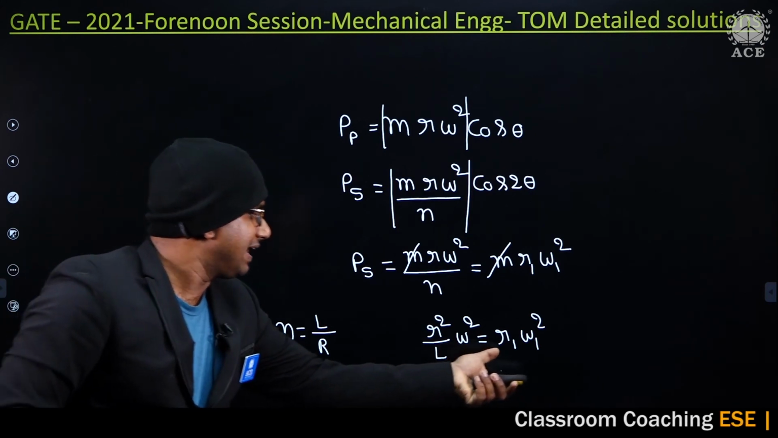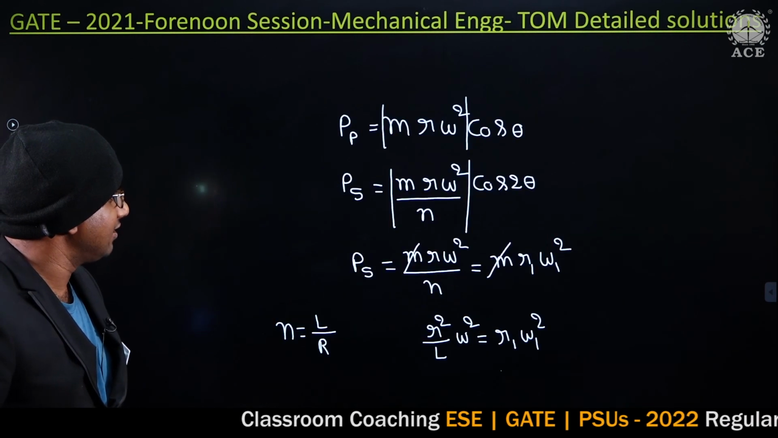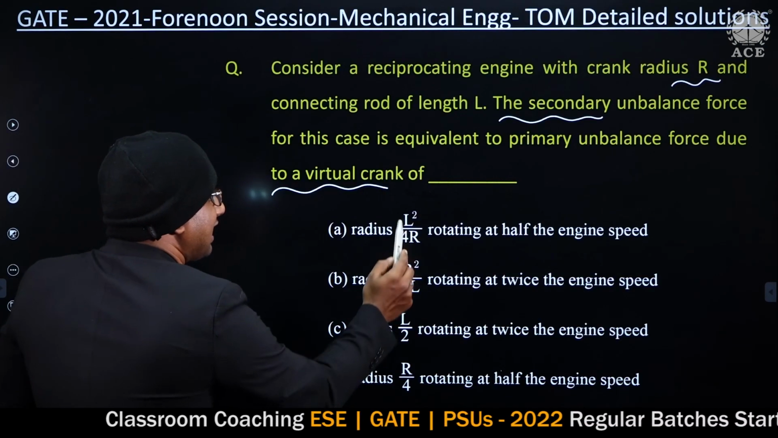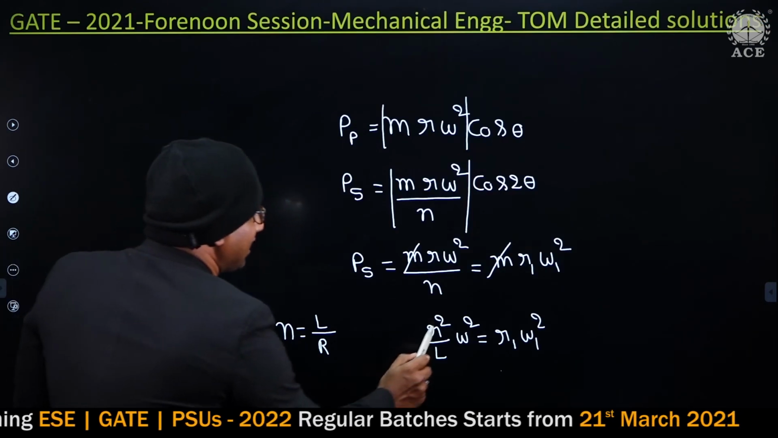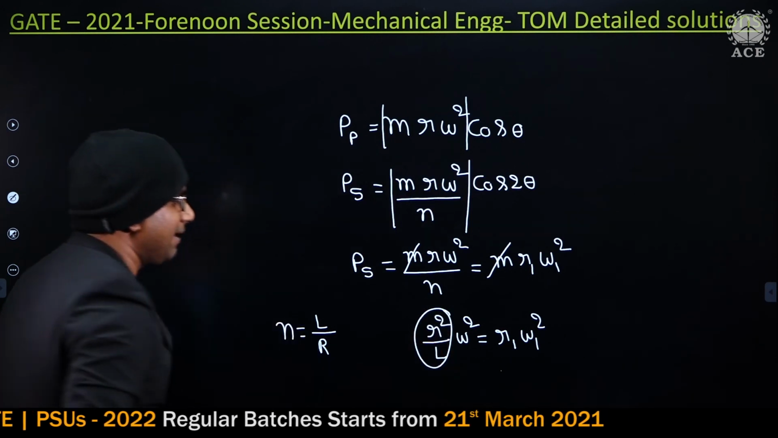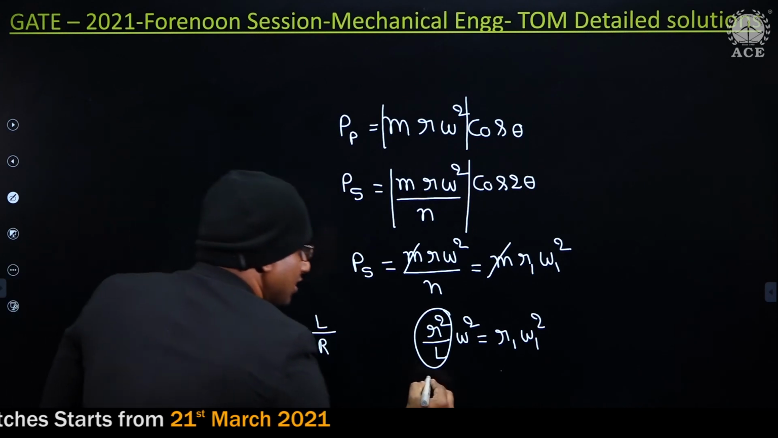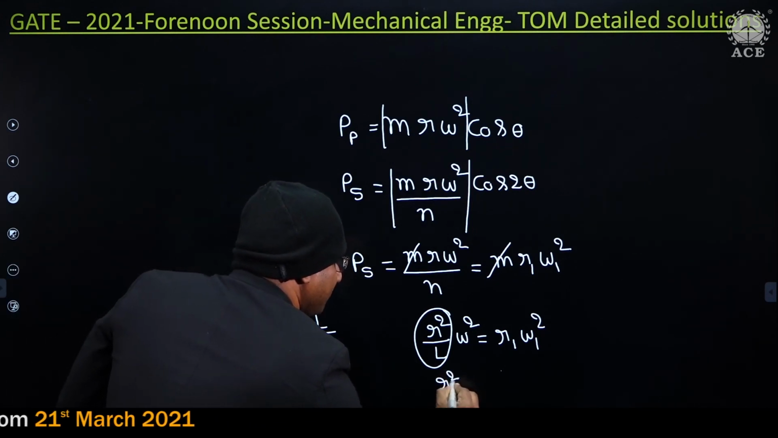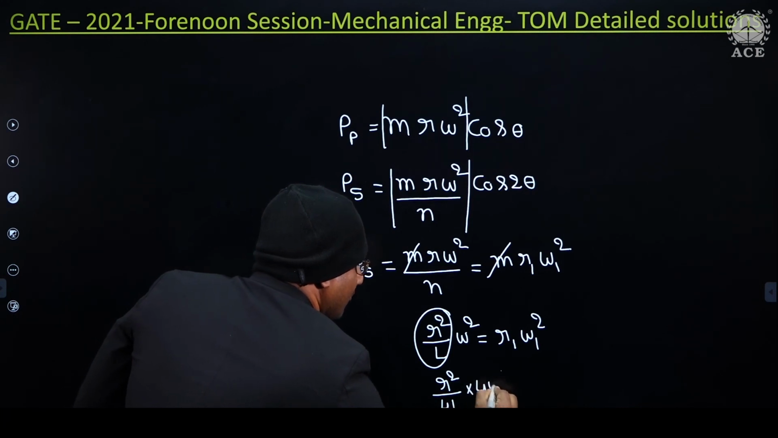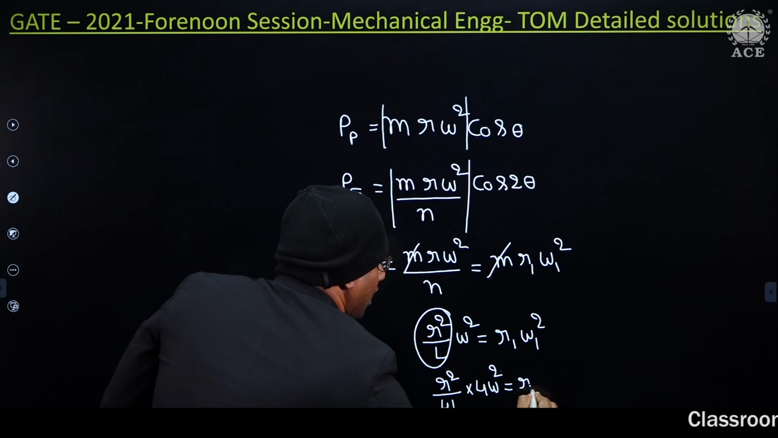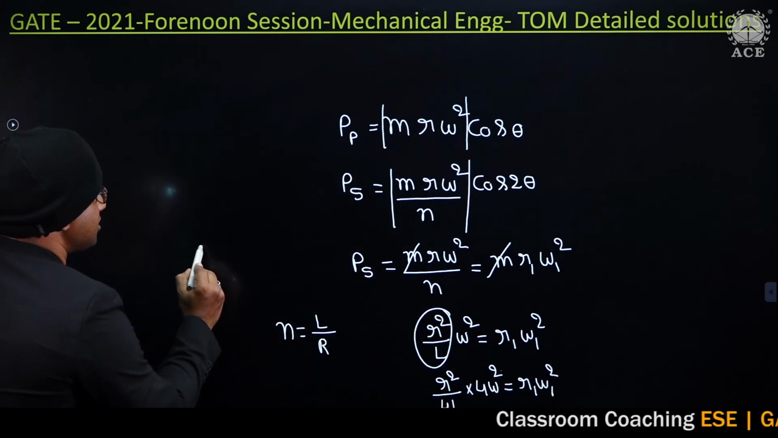So how much should be my crank radius? How much should be my velocity? For this he has given the clue guys. The clue he has given is the radius is L square by 4R. Observe carefully guys. Your radius is coming in terms of what? R square by L. So R square by 4L format I want. Observe carefully. So if you make it R square by 4L into 4 omega square, that equal to R1 omega 1 square. Now tell me guys, virtual crank radius how much?